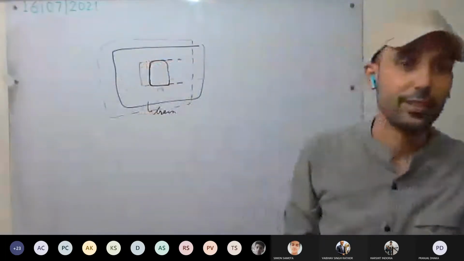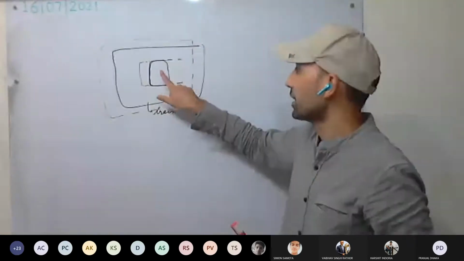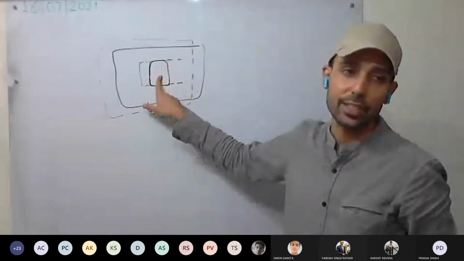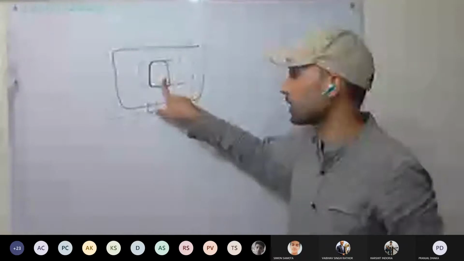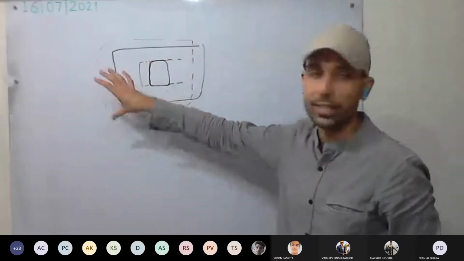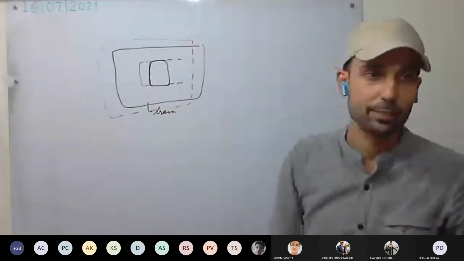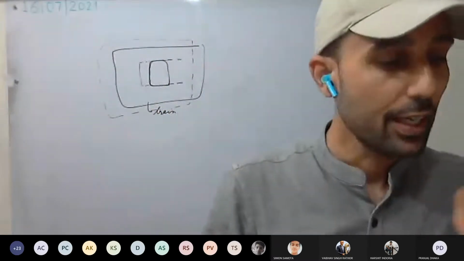This is because of inertia of rest. This door wants to stay in the same state, at rest. Therefore, it opposes the motion of the train, and the door will open. Okay, this is clear.